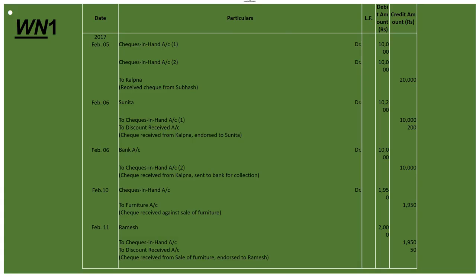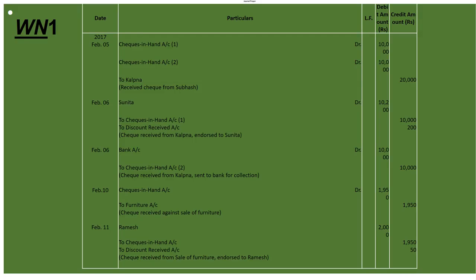Now see, working notes are there. On Feb 5th, checks in hand account debit to Kalpana 10,000, 10,000, 20,000. On Feb 6th, it is Sunita account debit to checks in hand to discount received. Checks in hand definitely 10,000, discount received 200, and the total amount 10,200 will be debit. Fine. On Feb 6th, it is bank account debit to checks in hand. Check received from Kalpana sent to bank for collection, that is 10,000, 10,000.